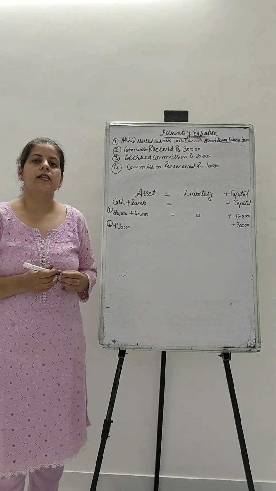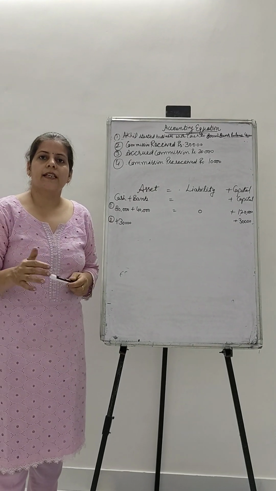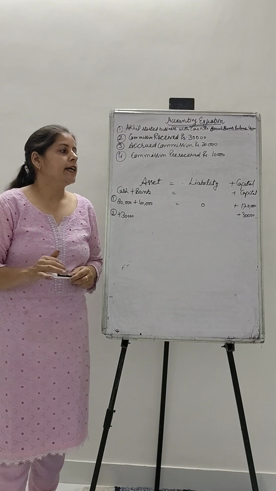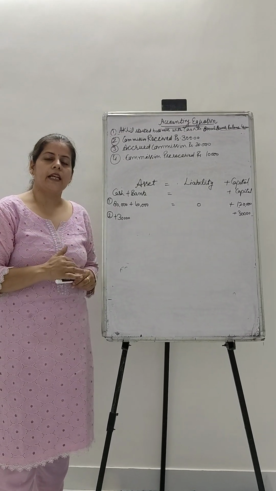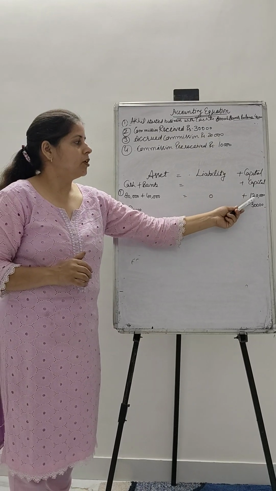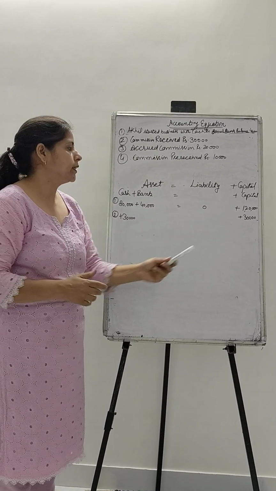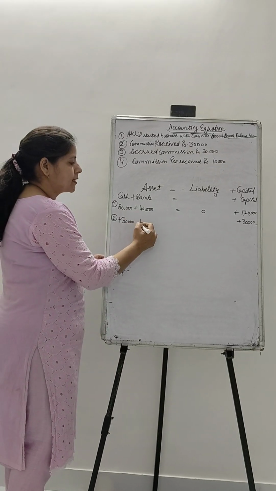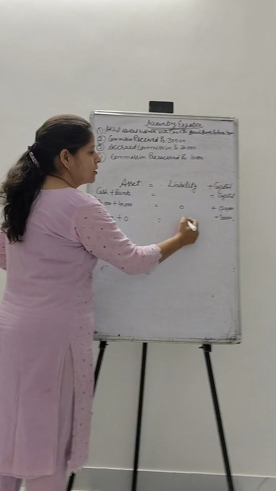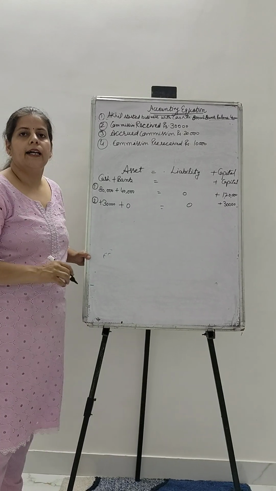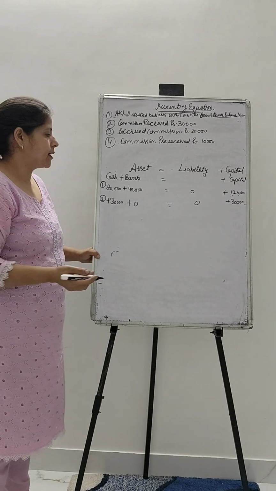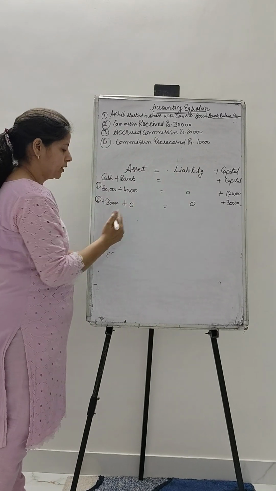As discussed in the last video, expenses are deducted from the capital. Here, with the receipt of income, the capital of the owner would also increase by the equivalent amount, that is 30,000. So the cash balance is added, no change in bank balance, no change in liability, and then capital is also added. So debit is again equal to credit.